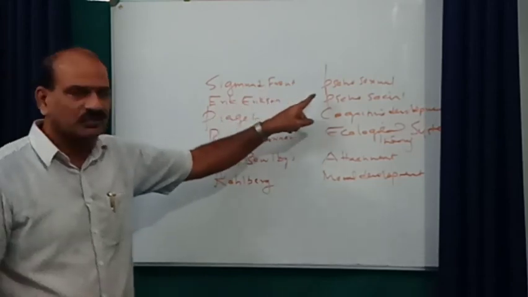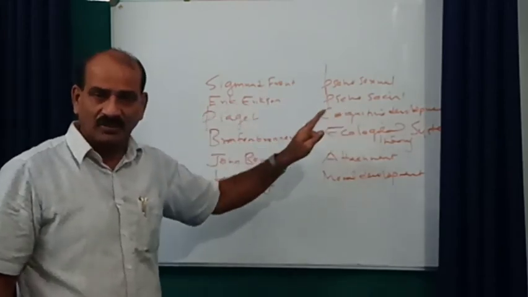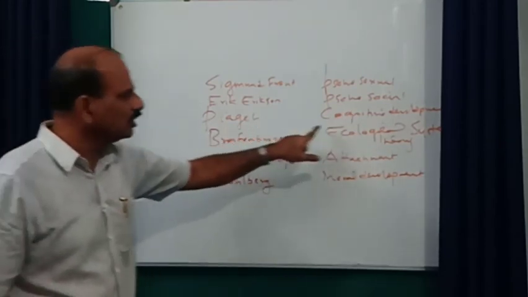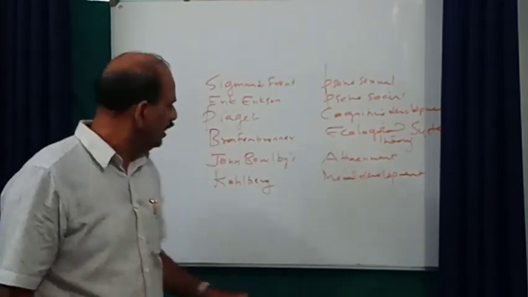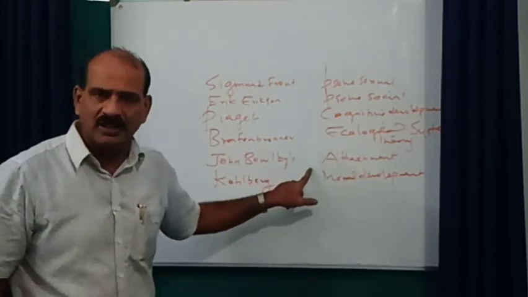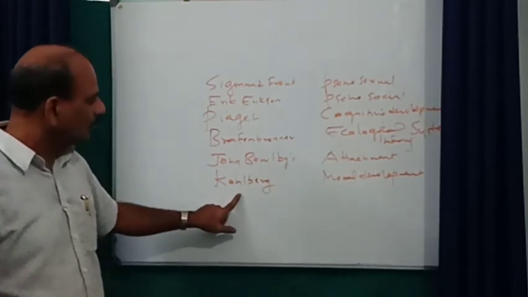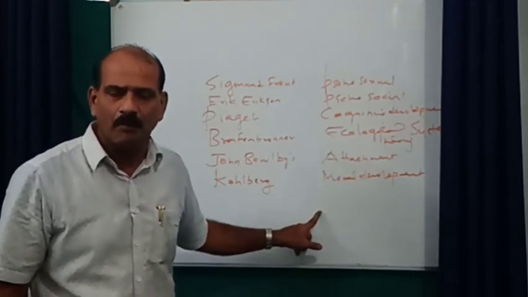Sigmund Freud, psychosexual. Erik Erikson, psychosocial. Jean Piaget, cognitive. Bronfenbrenner, ecological system. John Bowlby, attachment. The last one, Lawrence Kohlberg, moral development.